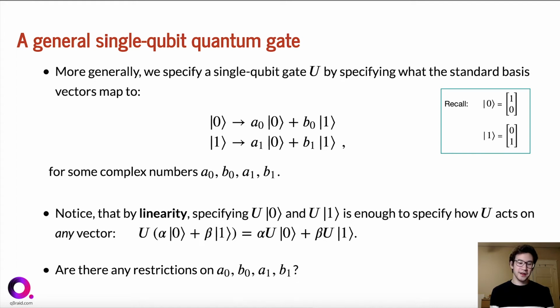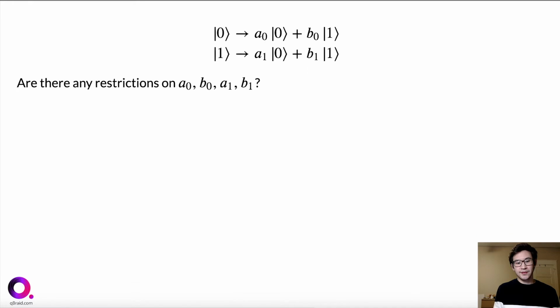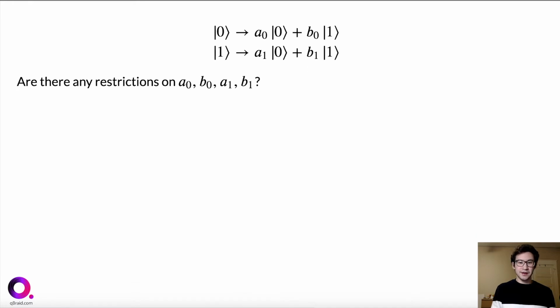And now what you may wonder is, are there any restrictions on what the complex numbers A0, A1, B0, and B1 can be? So I suggest that you pause the video for a moment and think about what restrictions we might need to enforce on these 4 complex numbers in order for U to be a valid single qubit quantum gate. So here is the answer.